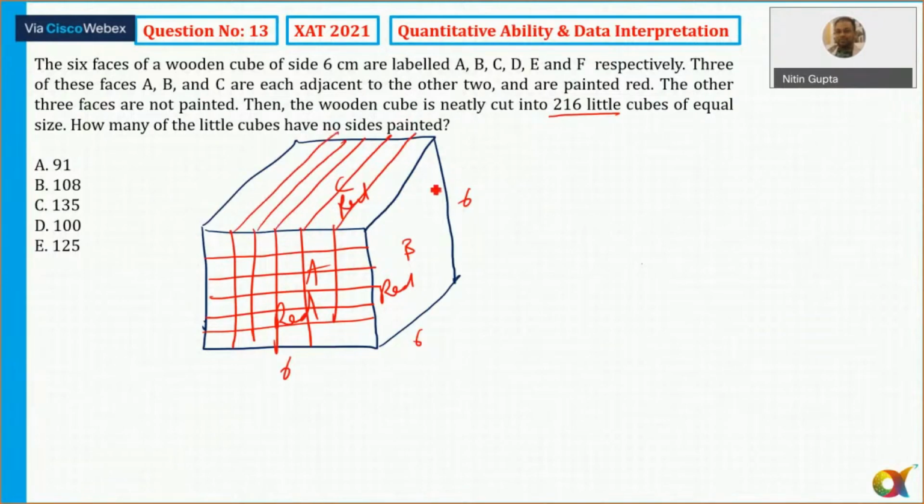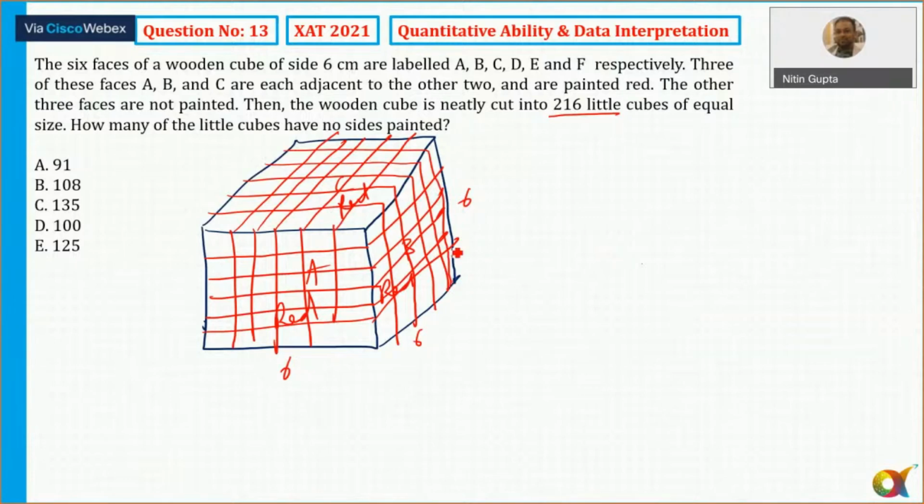So जितने भी painted वाले हैं we can easily find out here. Okay, like this one. Now the question is how many of the cubes have no side painted. So can I say if I remove the top layer, because the top is painted, so remove the top layer. So the height will be decreased by 1. So now the new height will be nothing but 5 units.